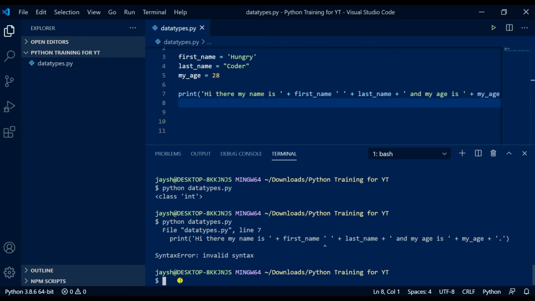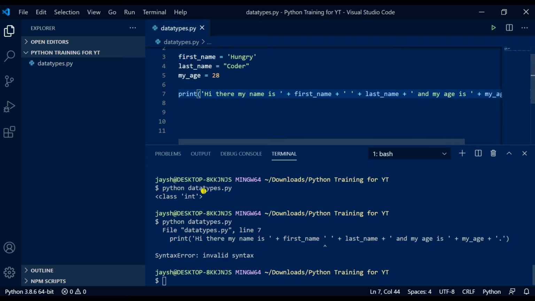Okay, so we've been given an error here, and it's actually not the one I expected. It's because I forgot to add a plus sign. So there you go, add a plus sign. Let's rerun that.